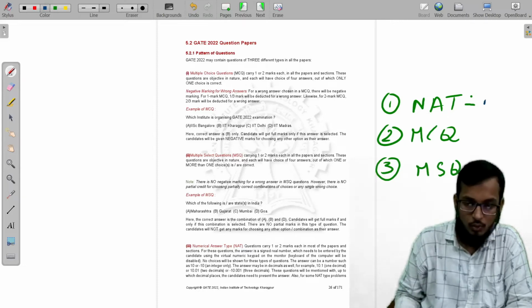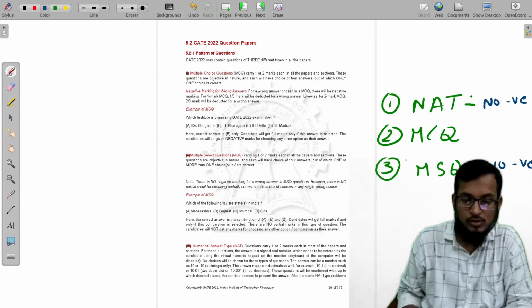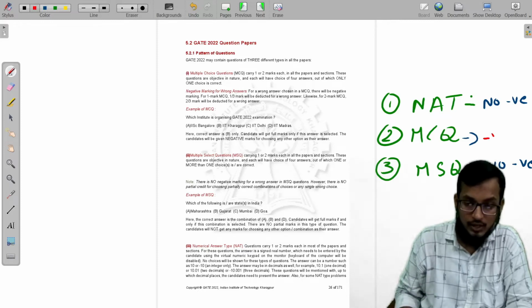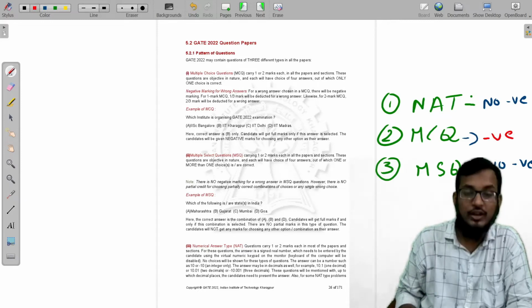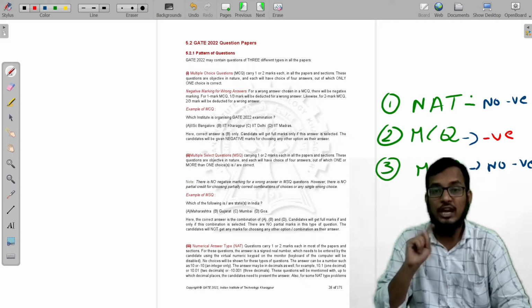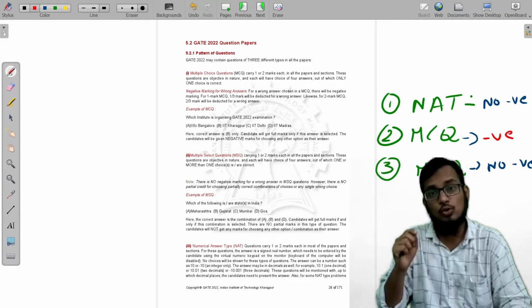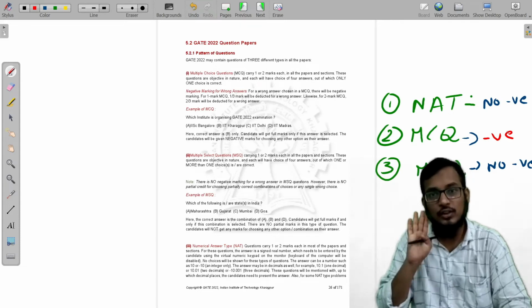One important thing is that there are no negative marks for multiple select questions, and for numerical answer type questions there are no negative marks. For MCQs there is negative marking. For MCQs there are negative marks, and for NAT and MSQ there is no negative marking. This you need to know.